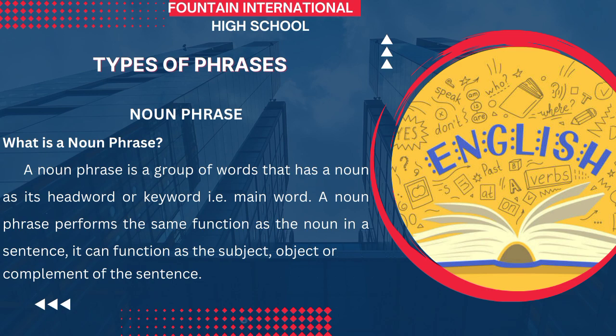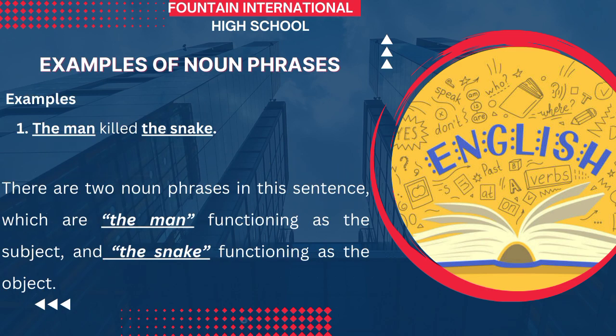So let's look at the examples given. The man killed the snake. Like I said earlier, it is possible for us to have more than one phrase in a sentence. For example, in this sentence, the man killed the snake, we have two noun phrases there. The man is a phrase, and also the snake is a phrase. The man there is functioning as the subject of that sentence because that sentence is about the man who killed the snake. And also, the man is the one performing the action of killing. So that is why the man is the subject. The man is a noun phrase functioning as the subject.